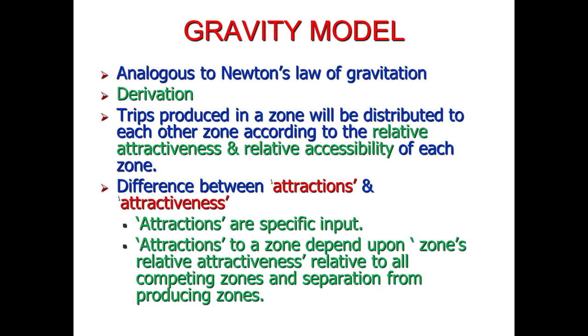Now, what is the difference between the attractions and the attractiveness of a particular zone? Remember that attractions are a specific input. Attractions are basically the number of trips, whereas the attractions to a zone depend upon the zone's attractiveness relative to all competing zones and separation from producing zones. The attractiveness of a zone could be because of its land use activities, its nature, or its accessibility to the central business district or to educational institutions, hospitals, or other institutions. On the basis of its importance or attractiveness, it attracts more trips.